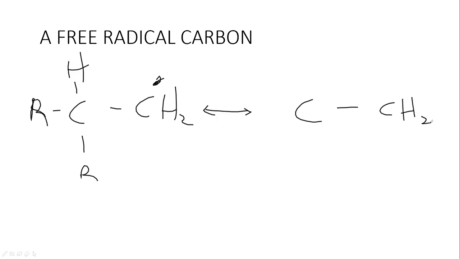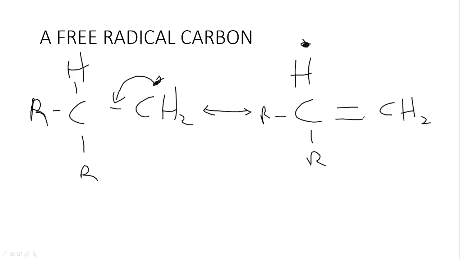I'm going to show you what's going to happen here, but let me just finish drawing. R, and my H. Now what's going to happen is that this radical present here will come down here to try and form a double bond between these two structures.